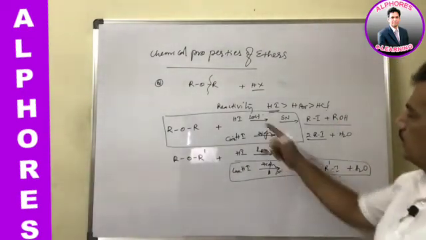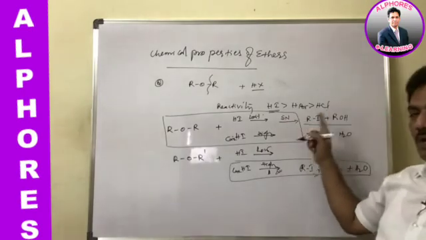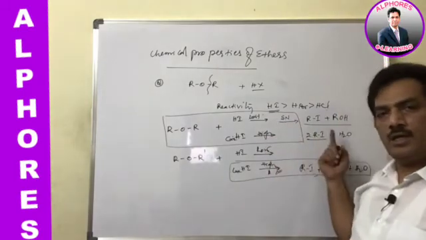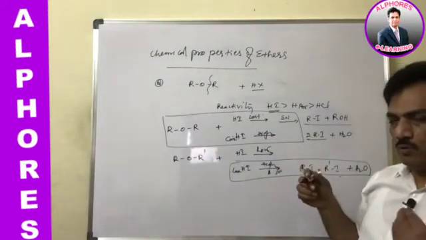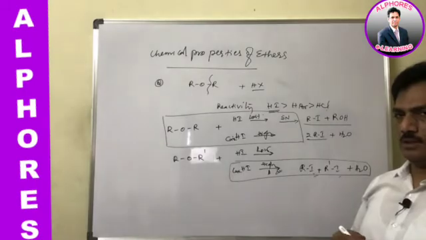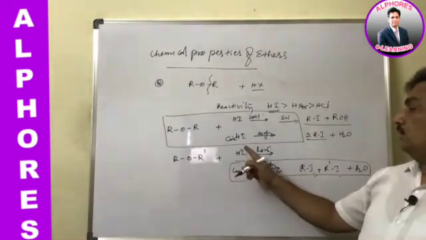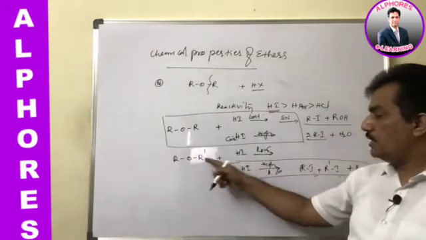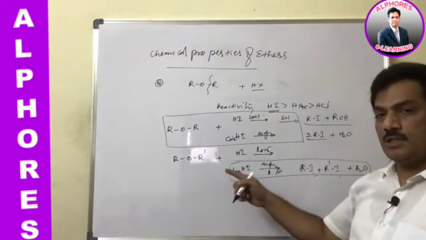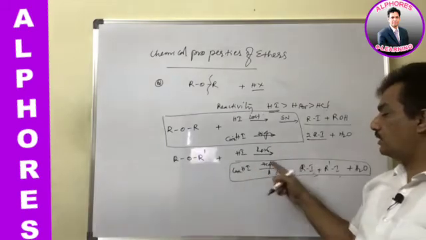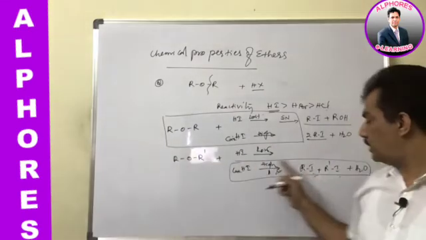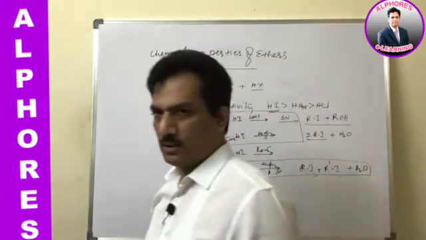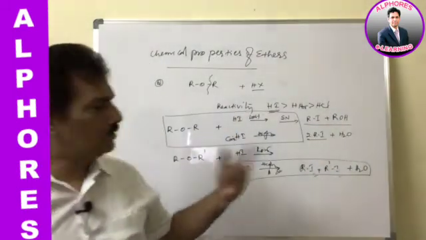Just follow: when only one alkyl group gets iodide, any of the two can get that iodide and the other one will get hydroxide. That is, oxygen will be retained with one of the alkyl groups. At concentrated conditions, both get iodide. And in the case of asymmetric or mixed ethers with concentrated HI, both alkyl groups are converted into alkyl iodides. So no problem at all, and the other product is water.